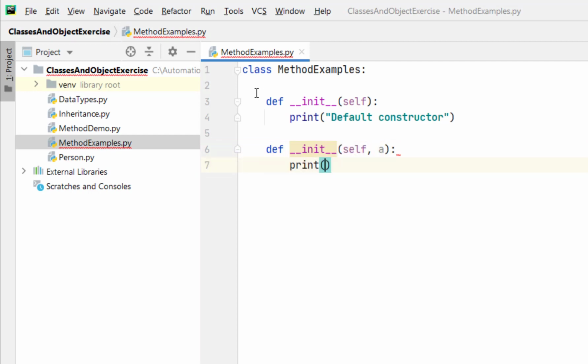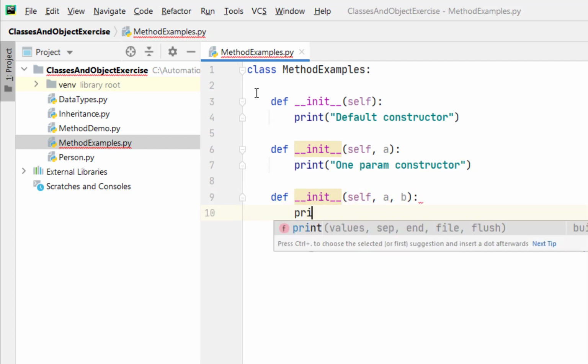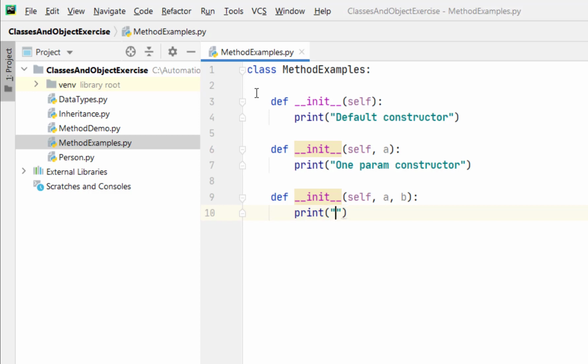Print one param constructor. Let's define another constructor which takes two parameters, a comma b. Print two param constructor. Okay, now let's call this constructor.